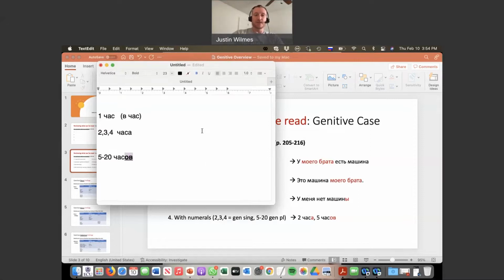And so we didn't talk about this being genitive case, but that's what it is, because we hadn't learned it yet, so I didn't want to get too hung up on that. But the reason this is час is nominative, часа is genitive singular, and часов is genitive plural.